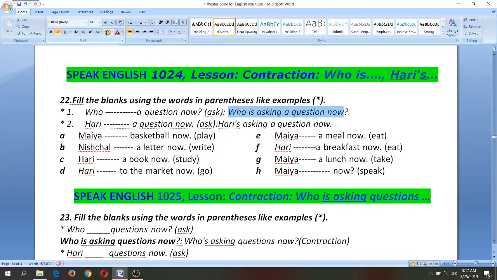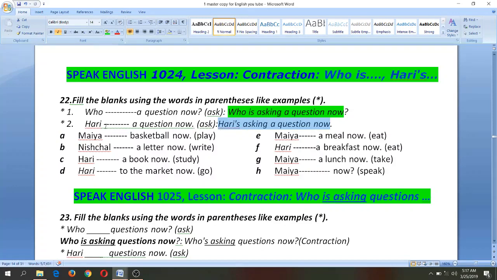Who is asking here? We make sentences. Who is asking a question now? We have to answer Hari is. This way, Hari is asking a question now. Okay, who is asking a question now? Hari is asking a question now.